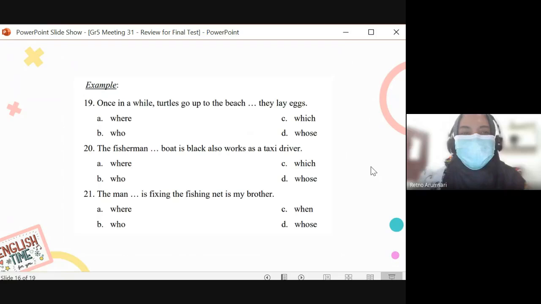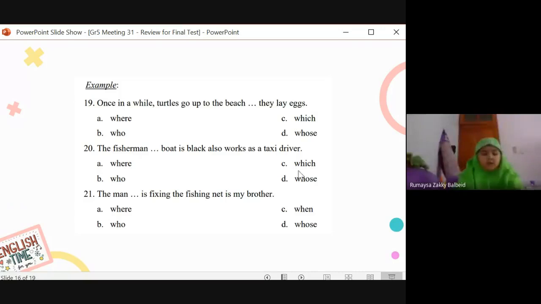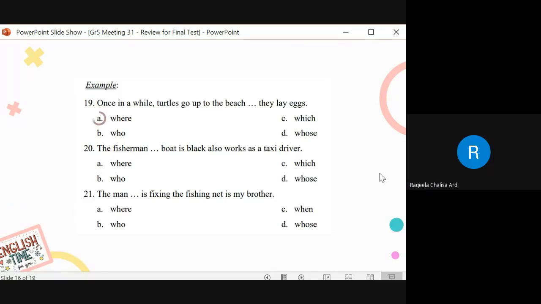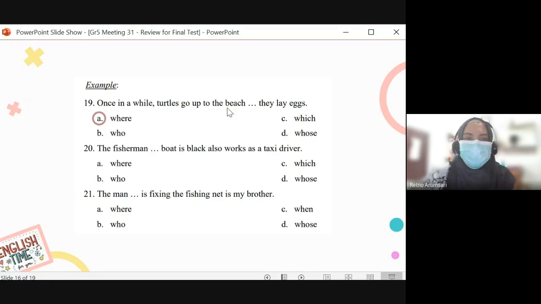Okay, now let's move on to the exercise. Once in a while, turtles go up to the beach, blah blah blah, they lay eggs. What's the answer? Where? Yeah, it's where. We're talking about the location where the turtles lay eggs, right? It's where.